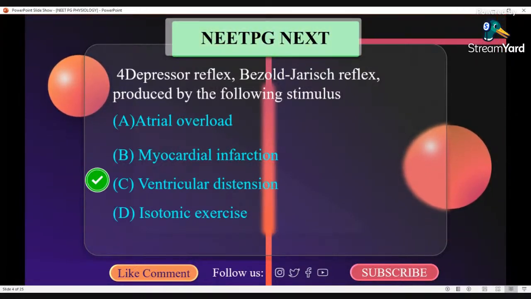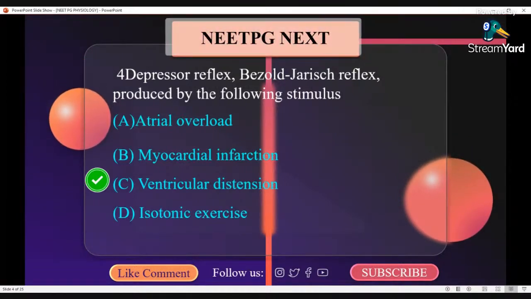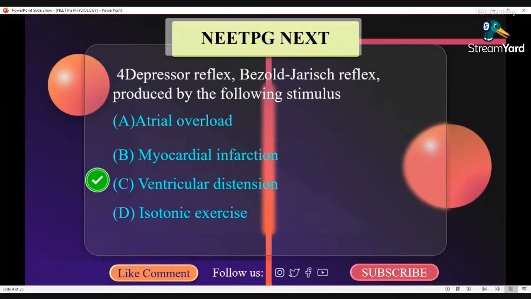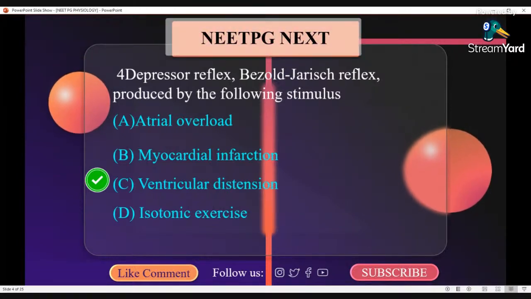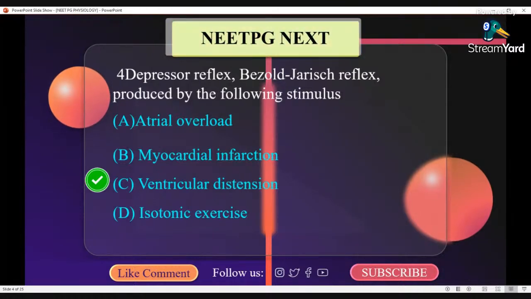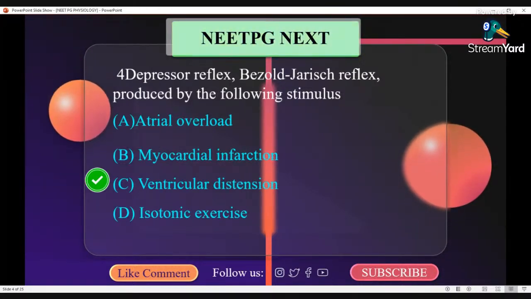Vagal efferents of this cardiopulmonary reflex are also activated by chemical stimulation. Example: prostanoids, cytokinins, serotonin, and classically veratrum alkaloids. The central connections for the reflex are in the nucleus tractus solitarius, which has both sympathetic and parasympathetic synapses.